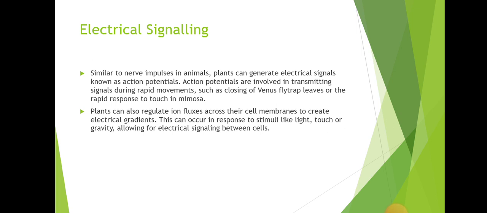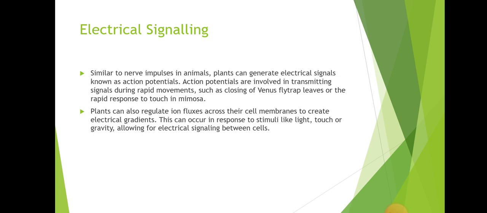Electrical signaling. Similar to nerve impulses in animals, plants can generate electrical signals known as action potentials. Action potentials are involved in transmitting signals during rapid movements such as the closing of Venus flytrap leaves, or the rapid response to touch in mimosa.